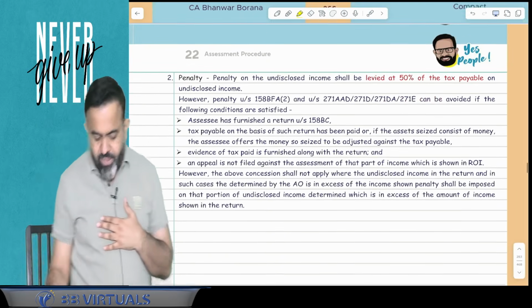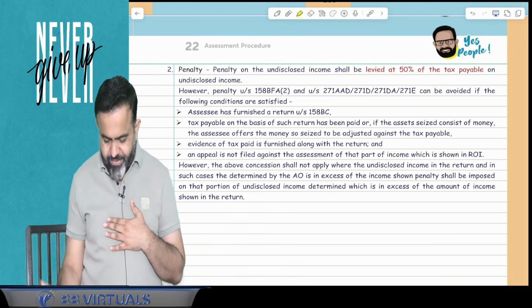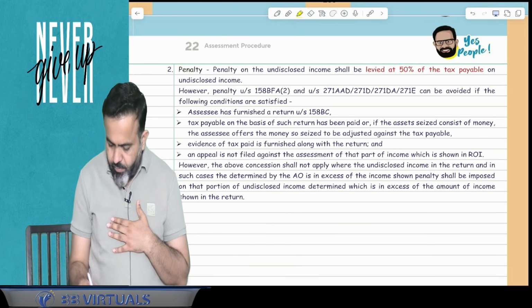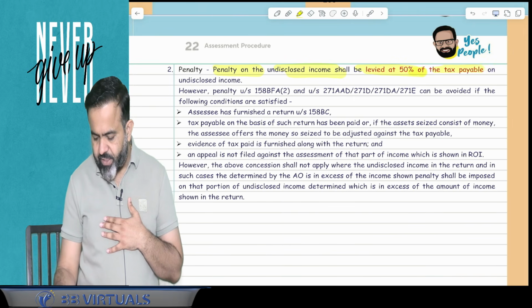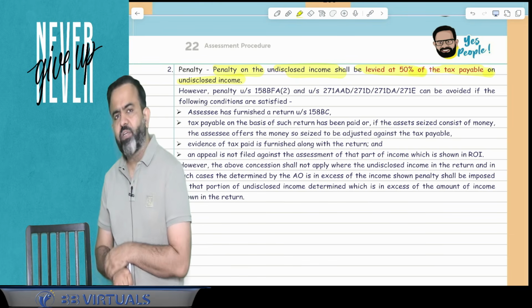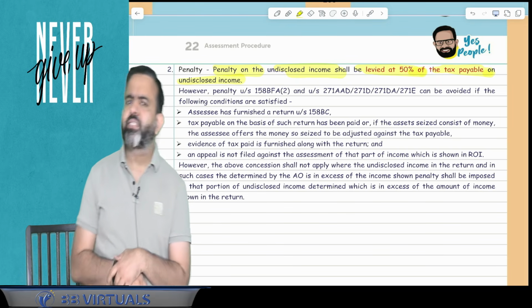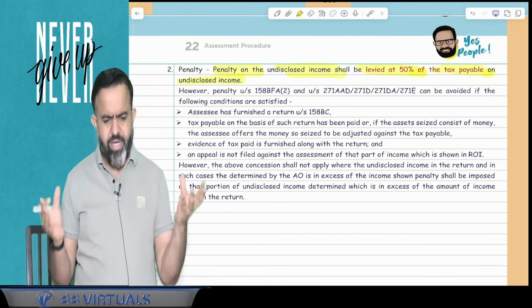Done. Now last part is the penalty. Guys, tax is 60%, on that penalty is 50%. So here penalty on the undisclosed income shall be 50% of the tax payable on the undisclosed income. Whatever the tax payable, on that there is a 50% penalty. So 60% is the tax rate, on that 50% penalty is 30%. So total comes to 90%.